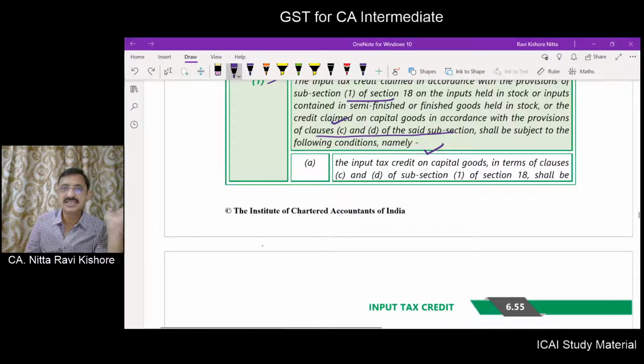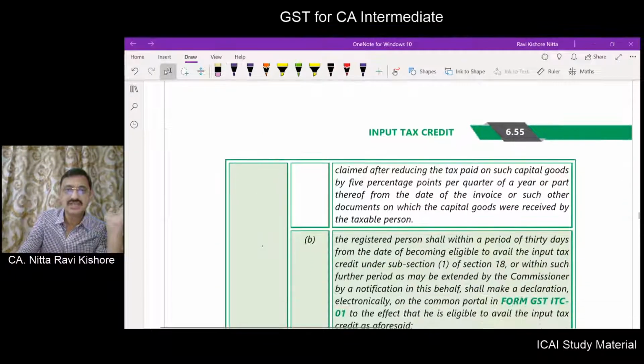The input tax credit on capital goods in terms of clauses C and D of section 18 shall be claimed after reducing the tax paid on such capital goods by 5 percentage points per quarter or part thereof from the date of invoice or such other document on which capital goods were received.